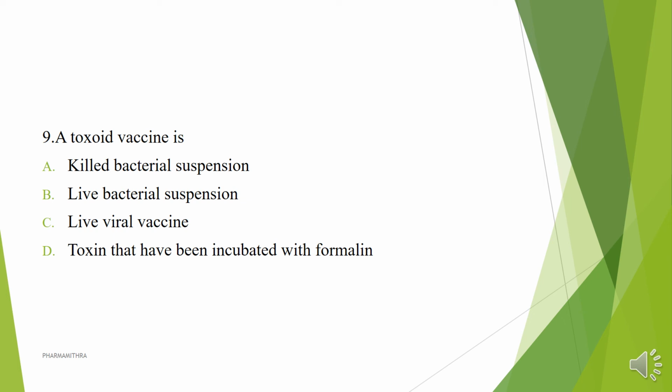But now the question is about toxoid. Toxoids are basically toxins incubated with some agent, normally formaldehyde. So the correct answer is D, a toxoid vaccine is a toxin that has been incubated with formalin.